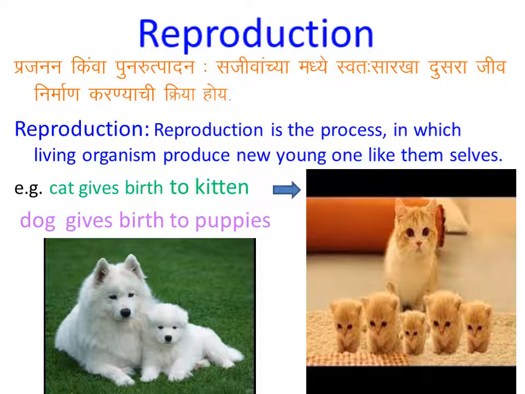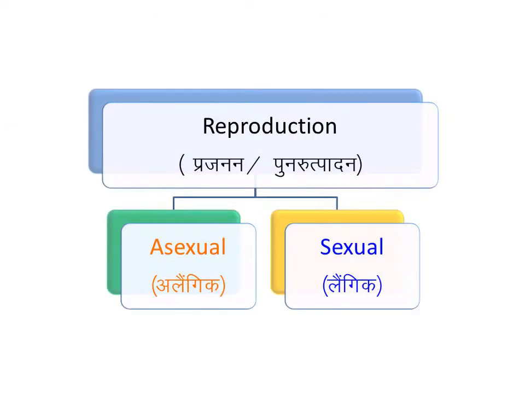Now go to the next. Different methods of reproduction. Reproduction divides into two methods. The first method is asexual reproduction and the second method is sexual reproduction.